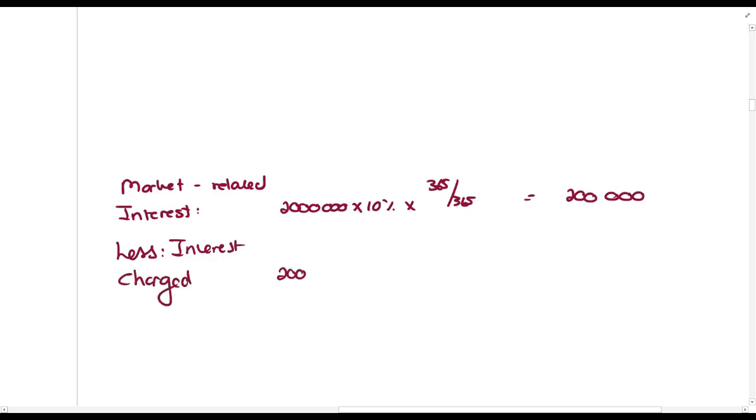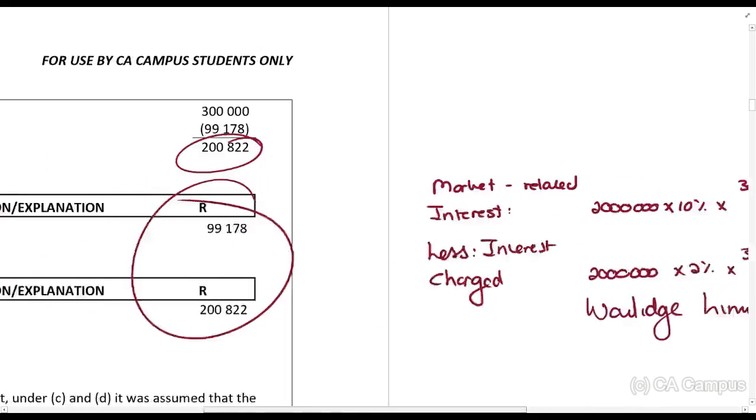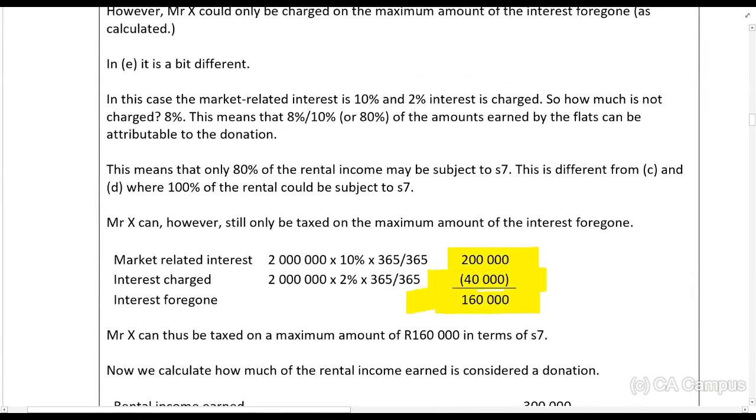Now in this case, they tell you that you charged 2% interest. Okay, so that gives us our Woulidge limit of 160,000 rands. So I just want you to see in your solution, that's 160,000 rands.